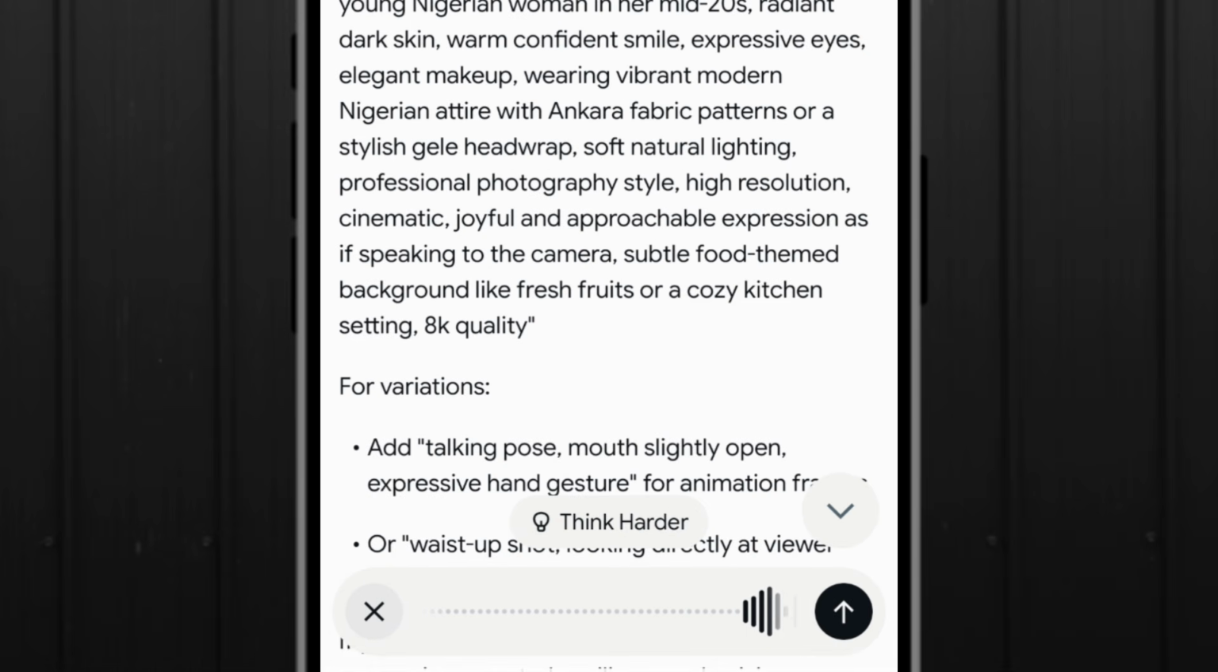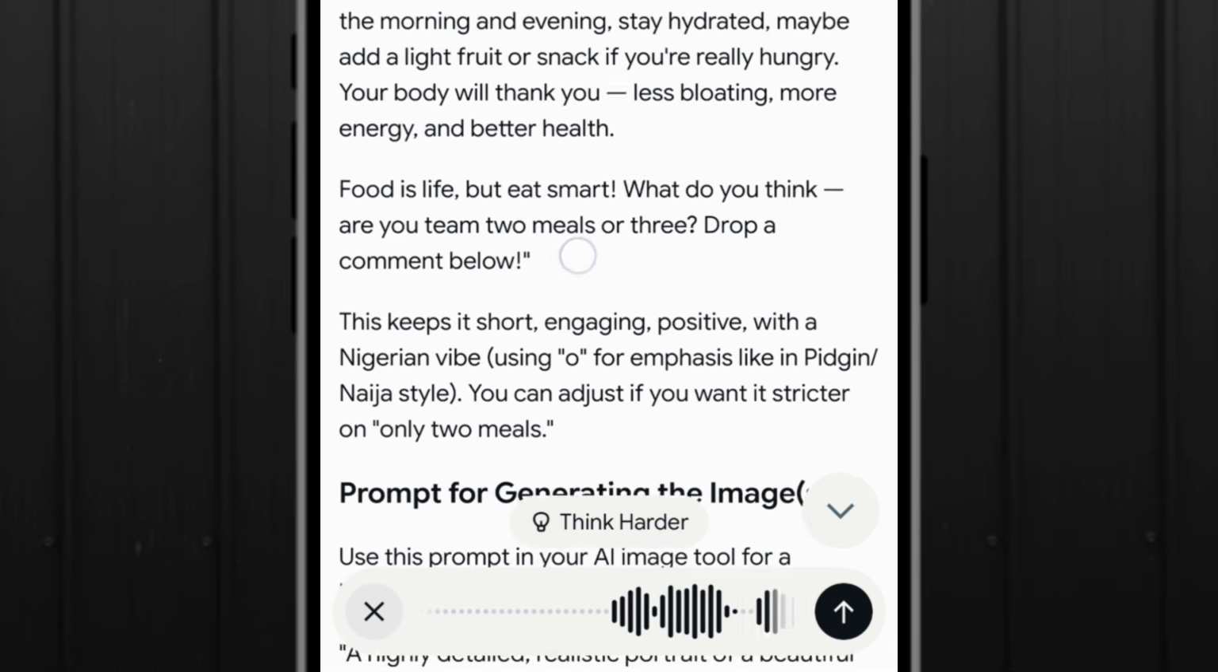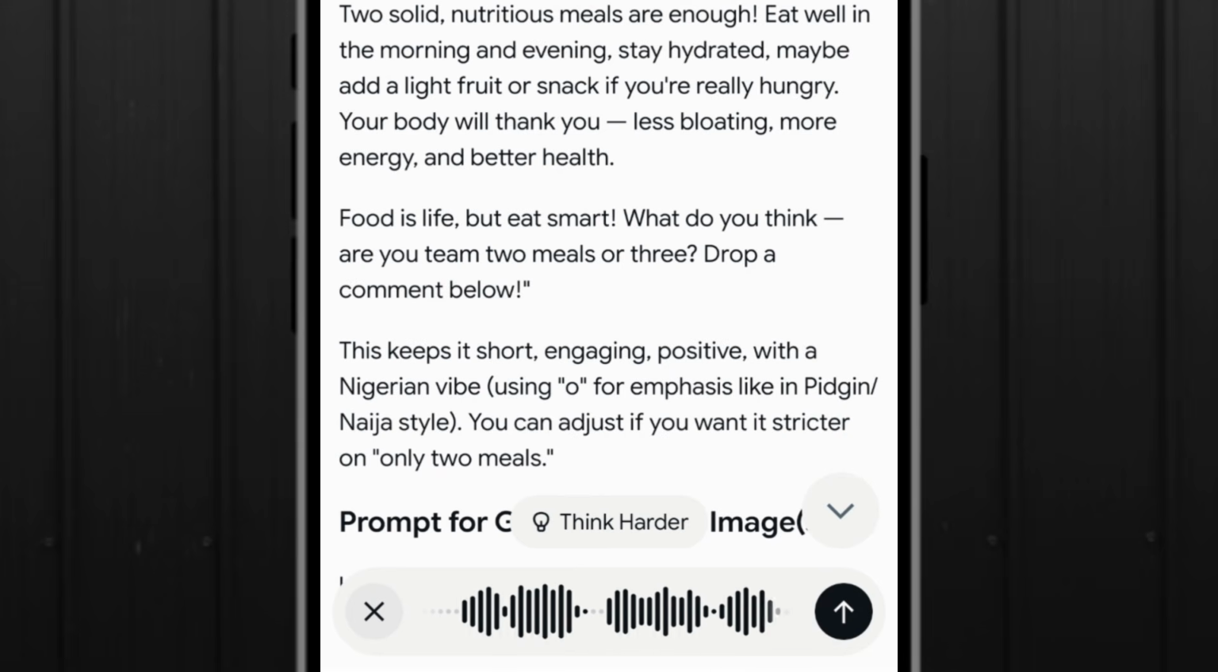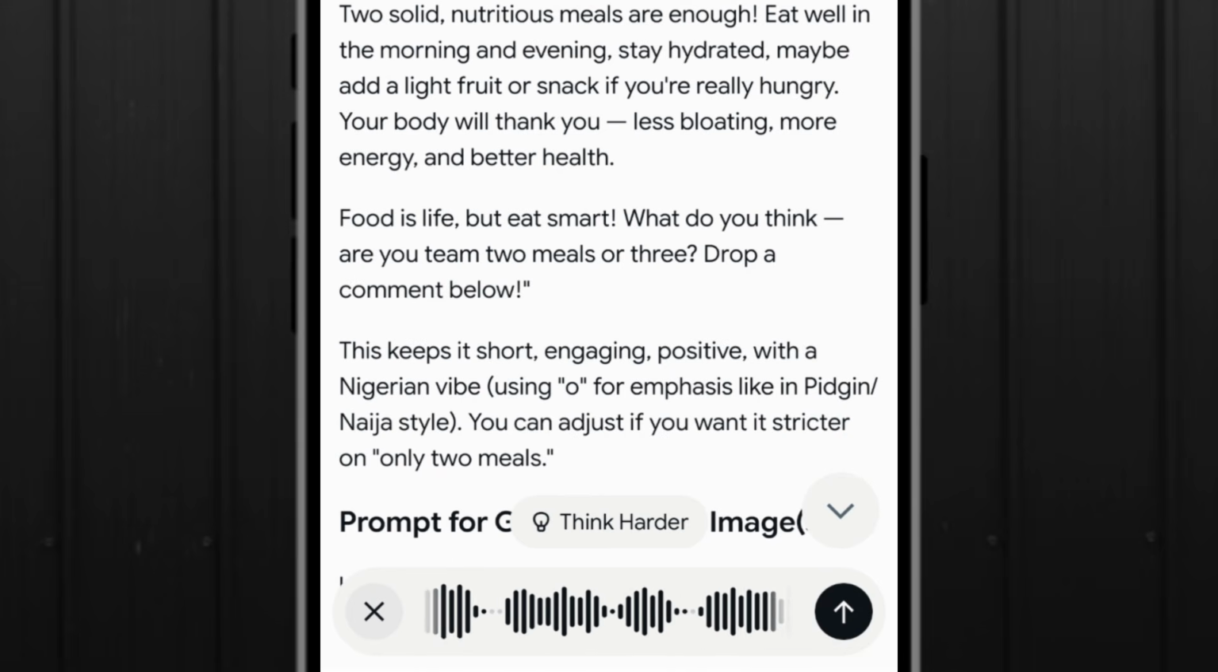Okay, so I want only what the person will be saying, the talking script, exactly 10 to 20 seconds, and I want you to break it into 7 seconds each prompt, so it can be 7 seconds, 7 seconds, 7 seconds. All right, so right now Grok is doing everything.